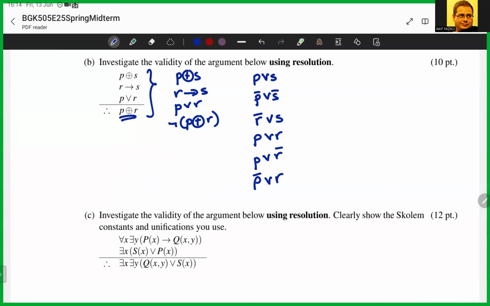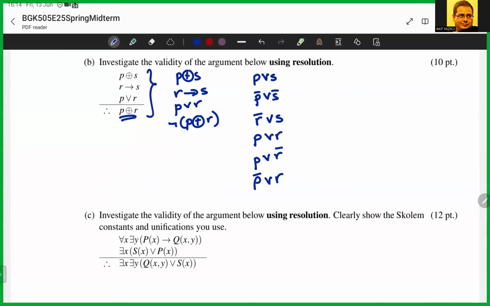Okay. Now at this point, everything is in closed form and I'm looking for the empty clause. Remember, you cannot do, okay, I have here S and not S, P and not P. I can resolve everything to get the empty clause. This doesn't work. One literal at a time. Don't forget that. This doesn't work.